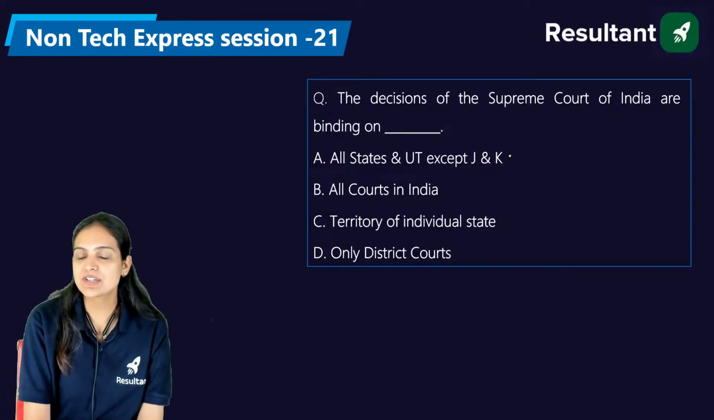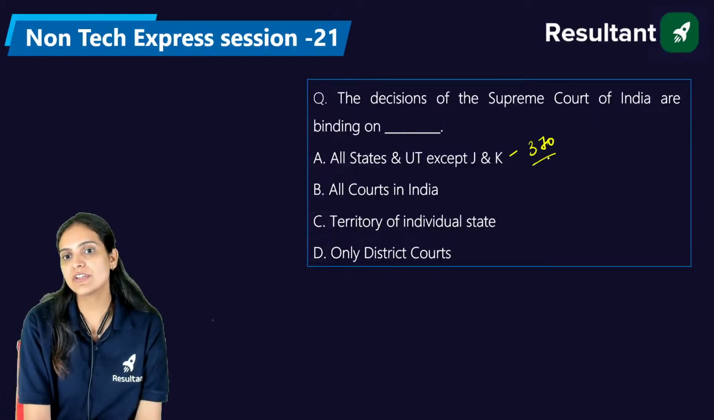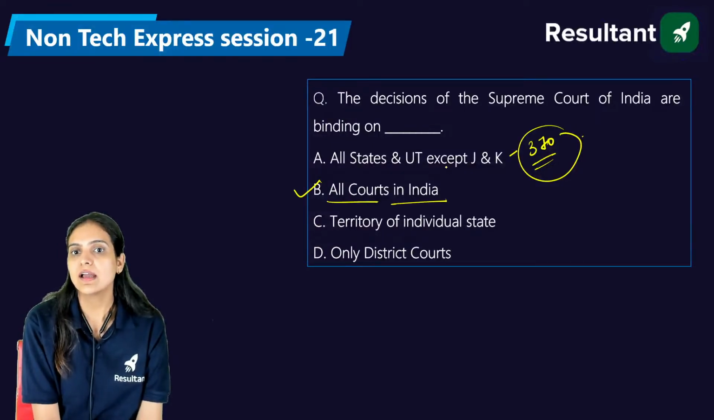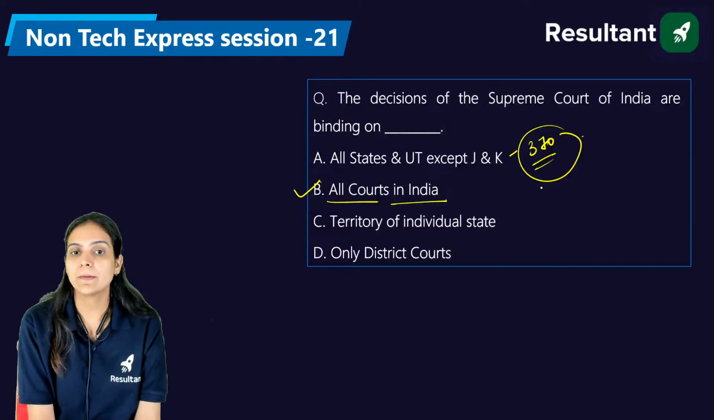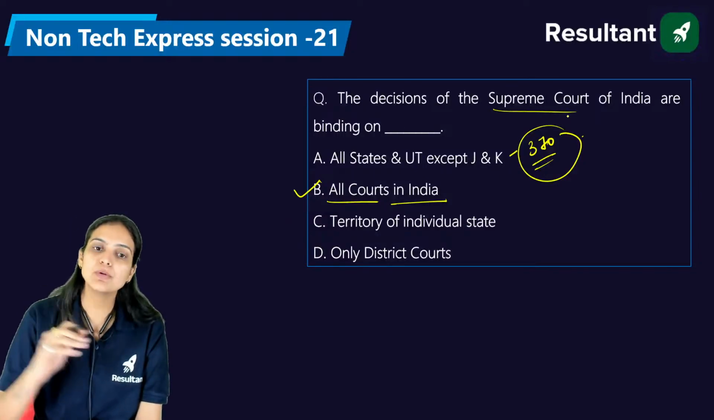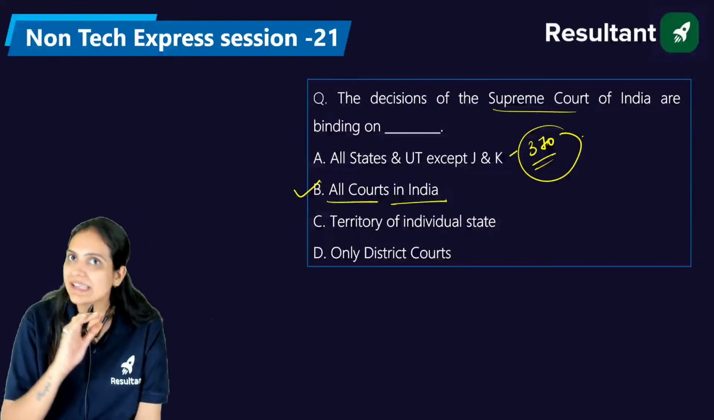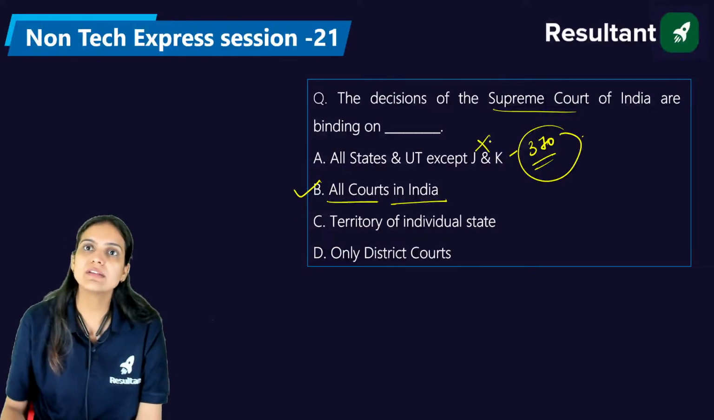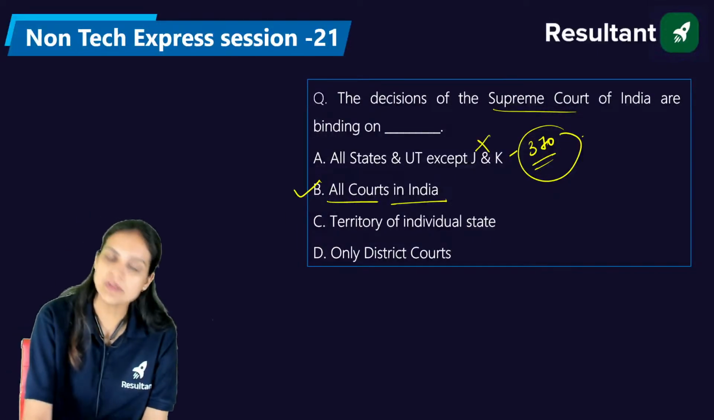So it had the special status, but after the removal of Article number 370, Supreme Court orders are binding on all the courts of India, not excepting anywhere. So Jammu and Kashmir no longer has the special status. The right answer is B, right?